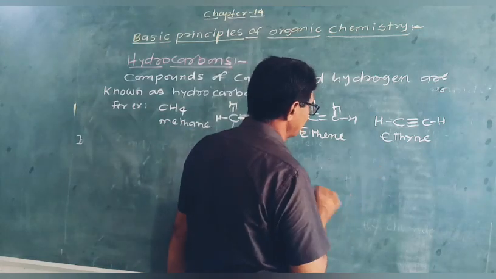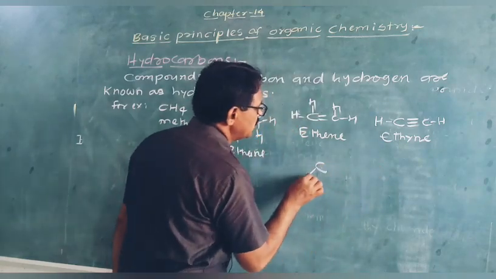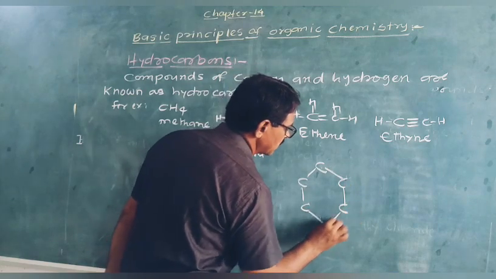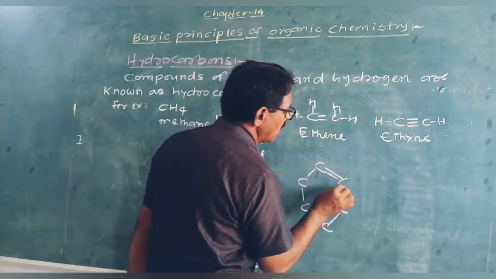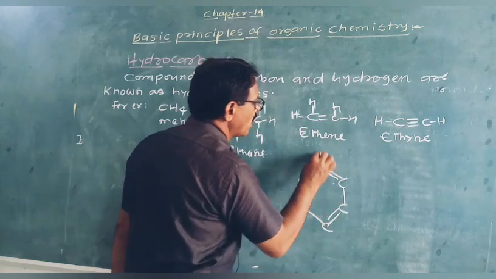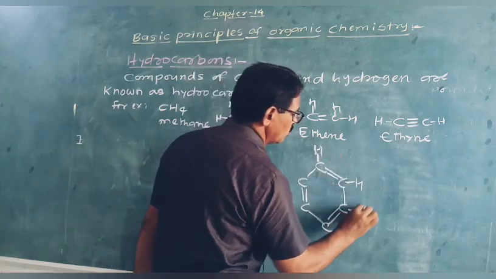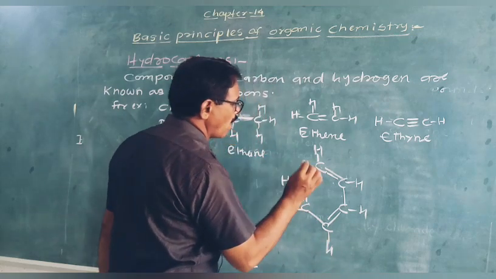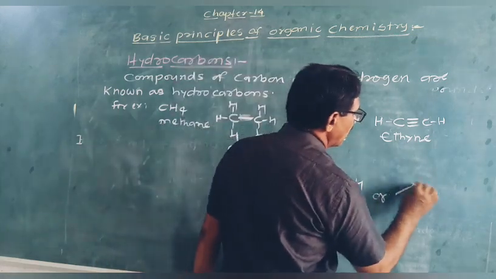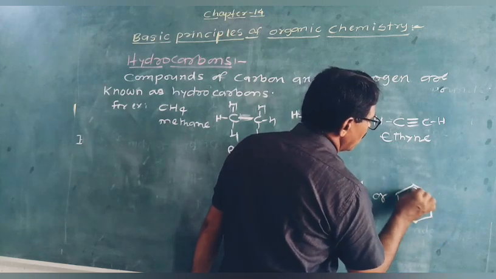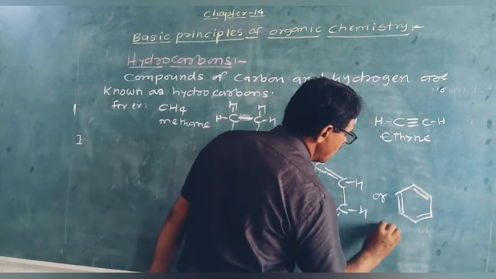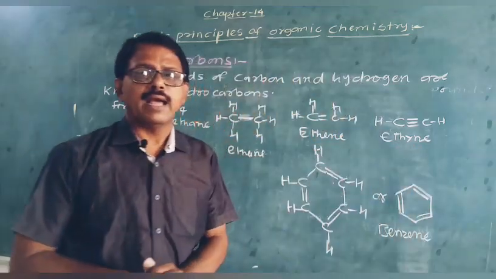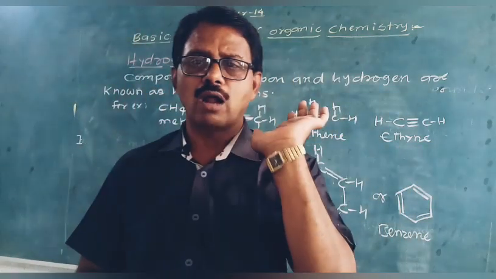The structure of benzene is like this. Benzene, C6H6. The molecular formula of benzene is C6H6 and the structural formula is like this. Here are alternate double bond, single bond, double bond, single bond, and each carbon atom is attached in this benzene ring like this. It is the structural formula of benzene, or in short we can write it like this. This benzene is also an example of a hydrocarbon.